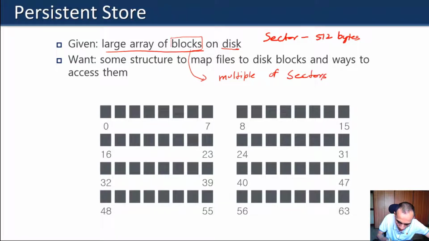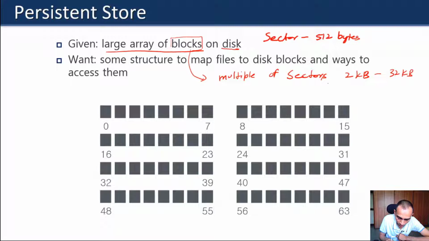Generally it ranges from 2 kilobytes to maybe 32 kilobytes and so on. If it is 2 kilobytes, that means it will have at least 4 sectors in it, because 512 bytes may be too small. So the file system divides the disk into blocks, which are some multiple of our basic sector.